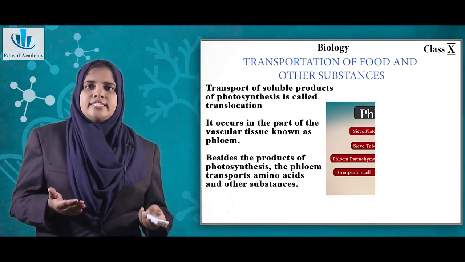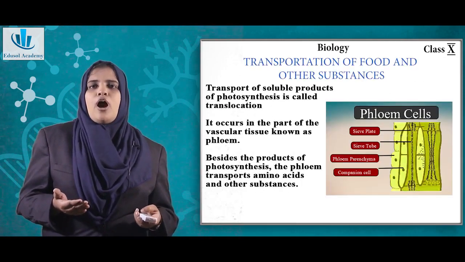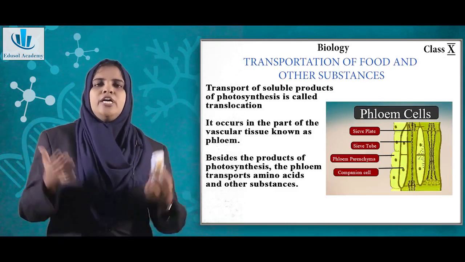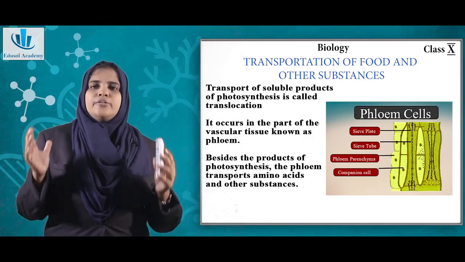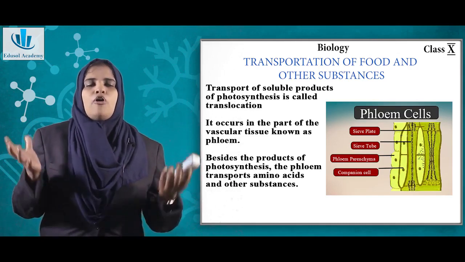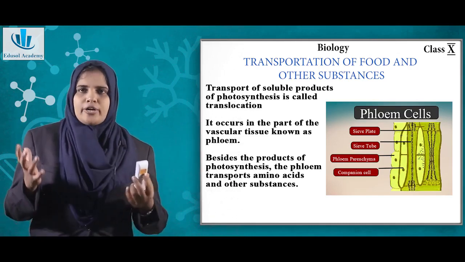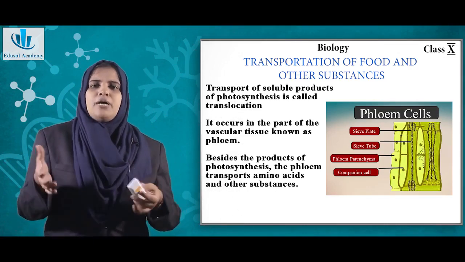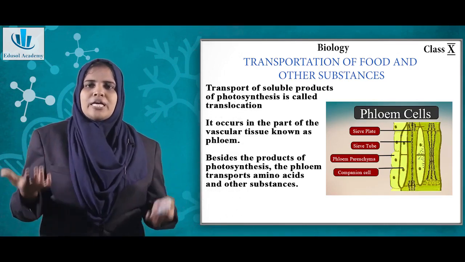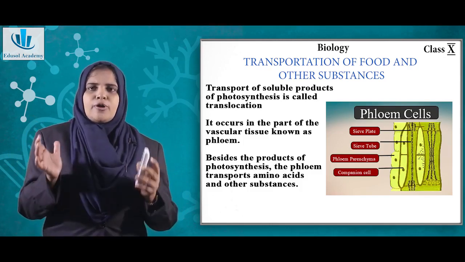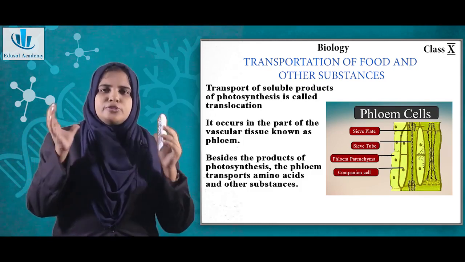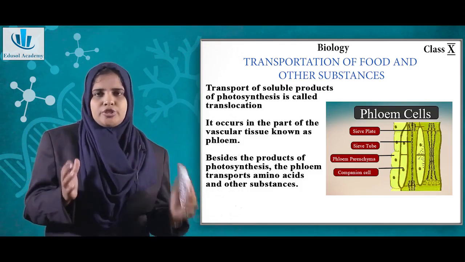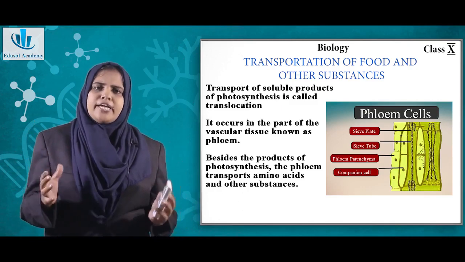Now the next is the food transport. So how is food transported? The food is transported through the phloem. The process of transportation of food or other soluble products, phloem not only transports food but also some other materials like amino acids, etc. This process of transport of soluble particles is called translocation. Now this is done by phloem.